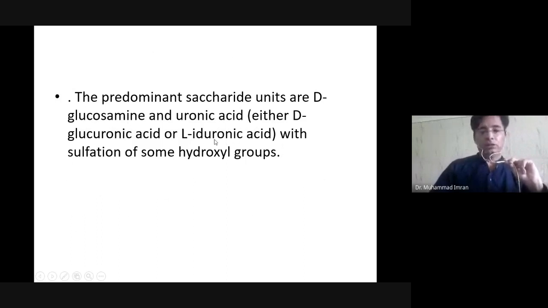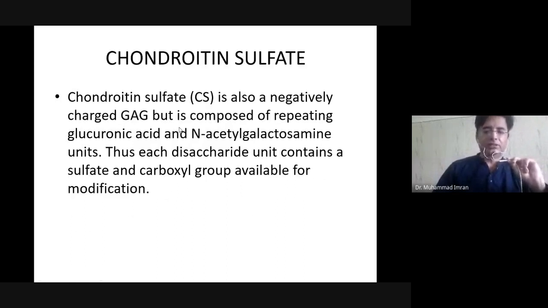And it contains alpha 1,4 glycosidic linkage. The rest of the heteropolysaccharides mostly contain beta 1,4 and beta 1,3 glycosidic linkages.